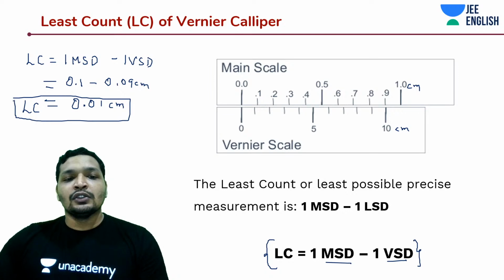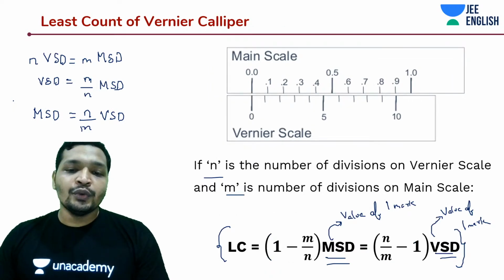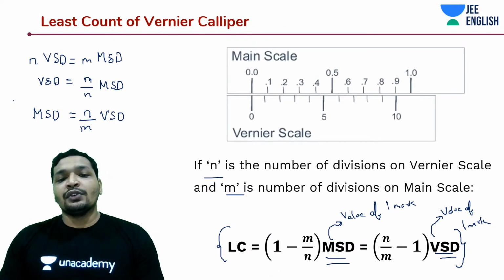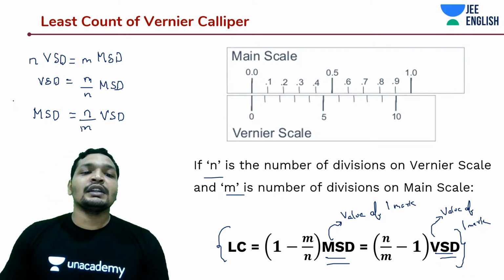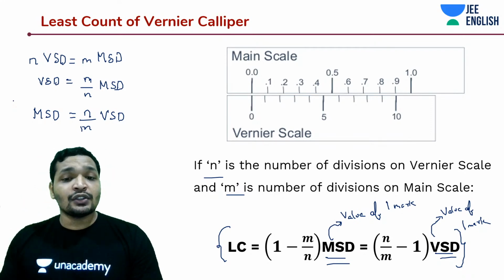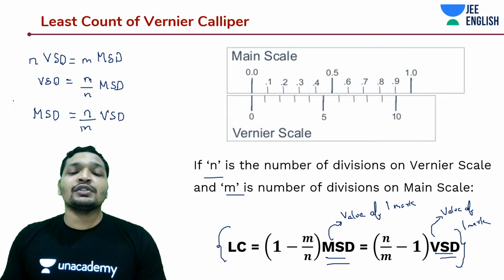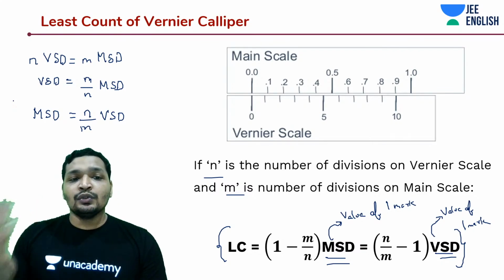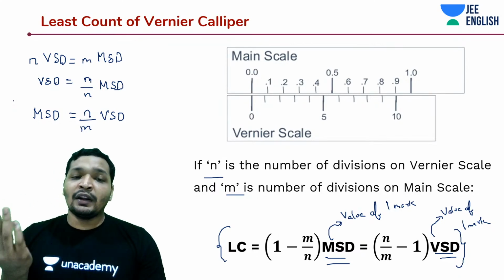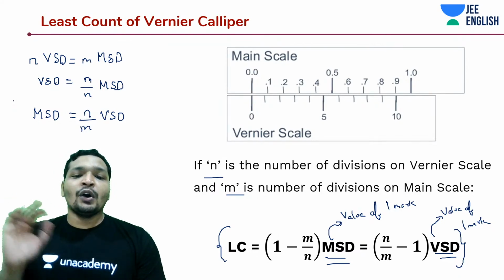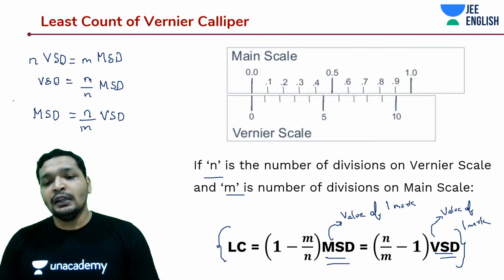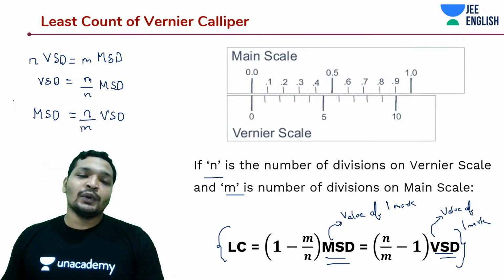For now, understand this is how you assess any given main scale division or Vernier scale division. If they say n divisions on the Vernier scale coincide with m divisions on the main scale, you can either do 1 MSD minus 1 VSD, or 1 minus m by n into MSD, or n by m minus 1 into VSD.